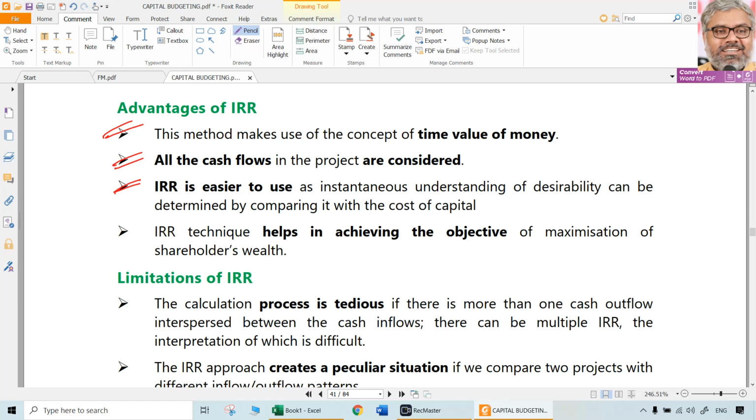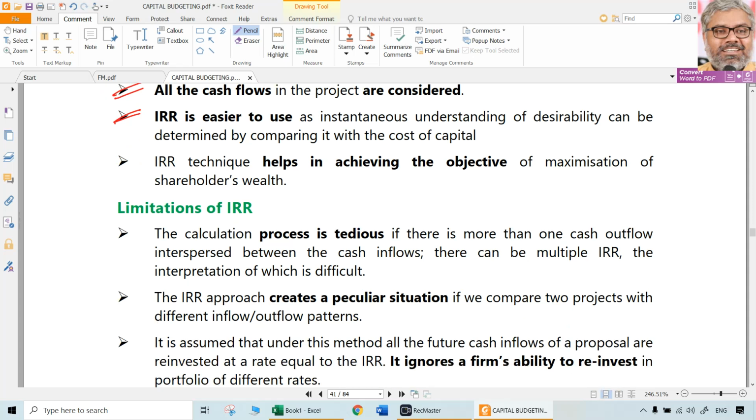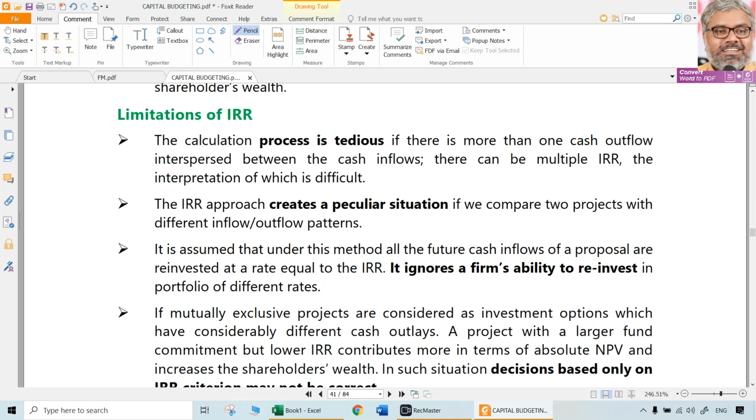So practically IRR is also used a lot of times. And of course, maximization of shareholders' wealth is there; even for IRR it is useful. But more than this, NPV is giving an absolute number. IRR is only giving a percentage number. That is the point here. And limitations are many.